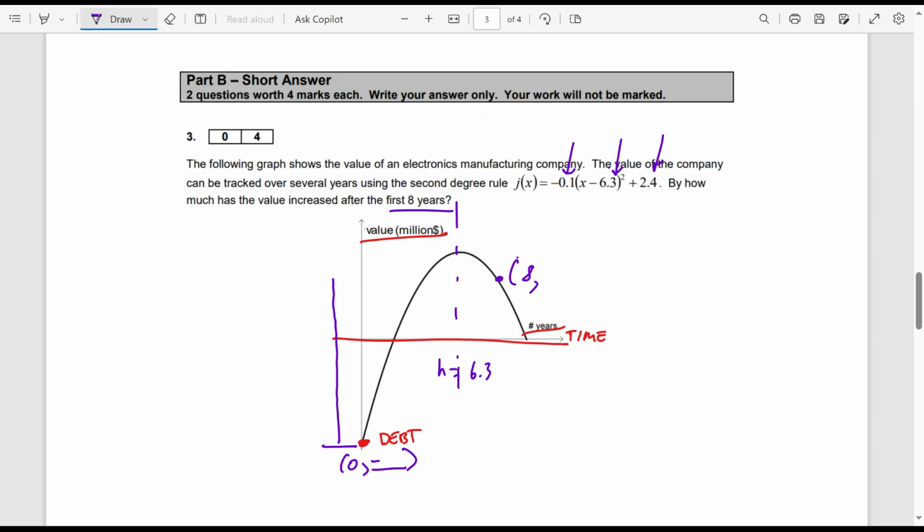So you've got to wrap your brain around the fact that functions can tell me information. Right now, I'm looking for a y value in 2 locations. I'm looking for a y when x is 0. I'm looking for a y when x is 8. So my first operation would be -0.1. My x is 0. And the rest of the rule is there. I'm just going to BEDMAS this out, right? Brackets, multiply, add. That's basically it.